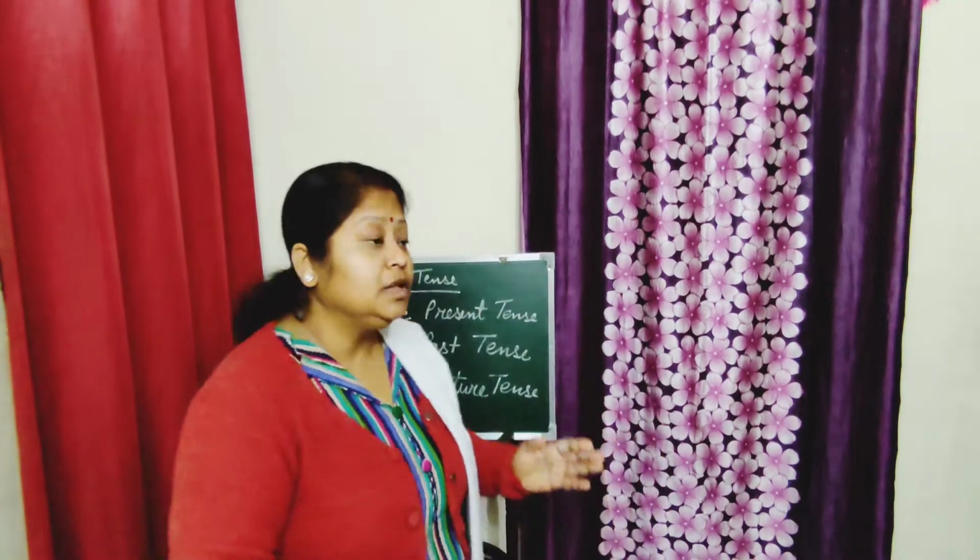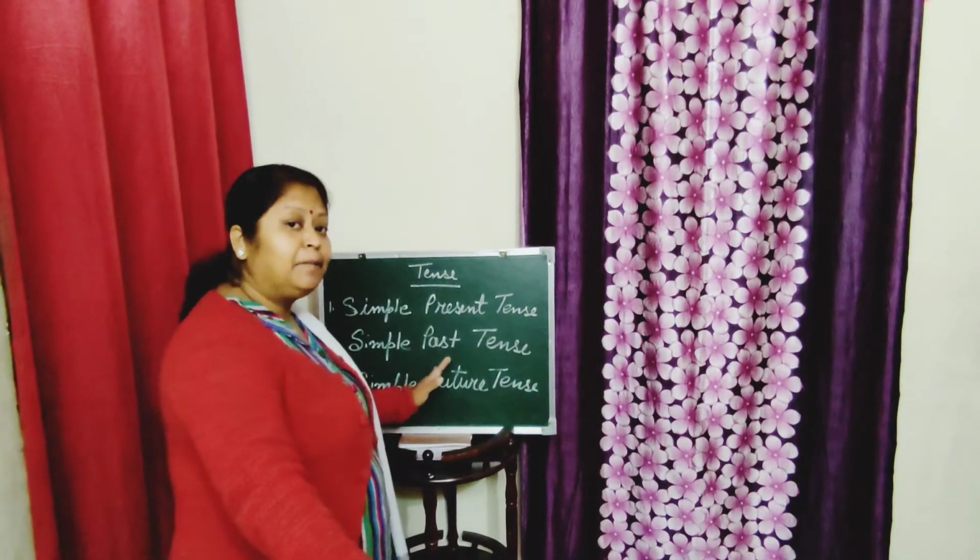Now come to the second topic, simple past tense. What do we mean by simple past tense? Simple past tense tells us the action that has already been completed, already happened before. It tells the action that has been done in the past.